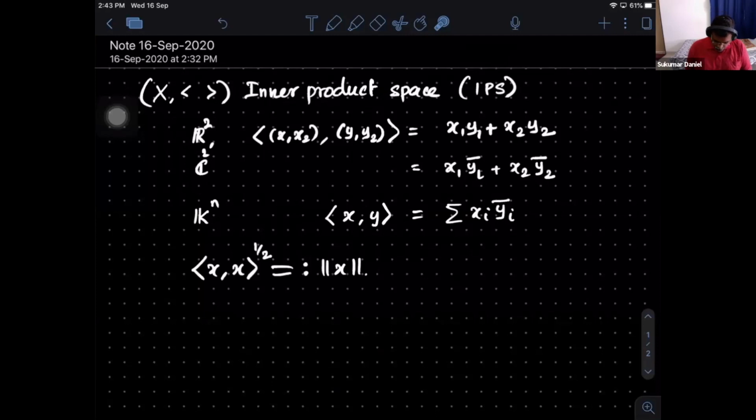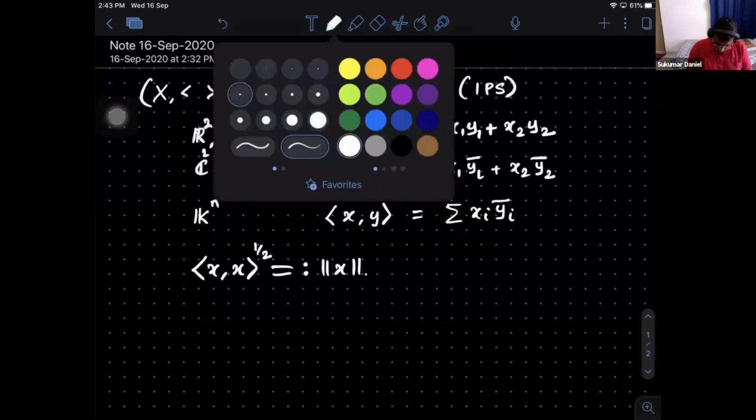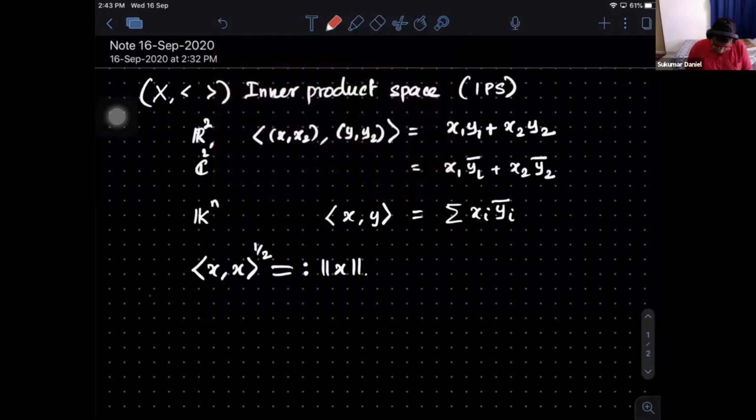So now what we are saying is that if at all you have some inner product, you can define the same thing, whatever you did for R2. And the obvious next step is to check whether it is actually a norm. Is this a norm?